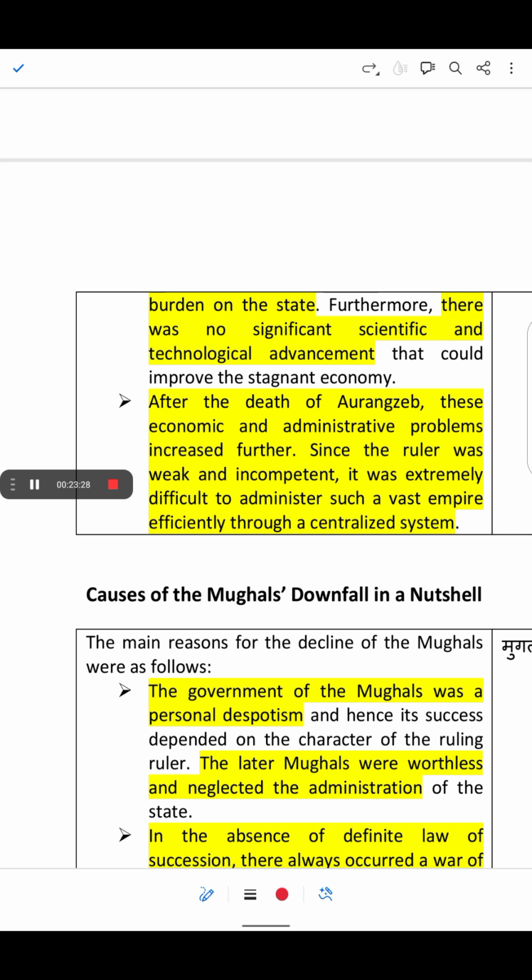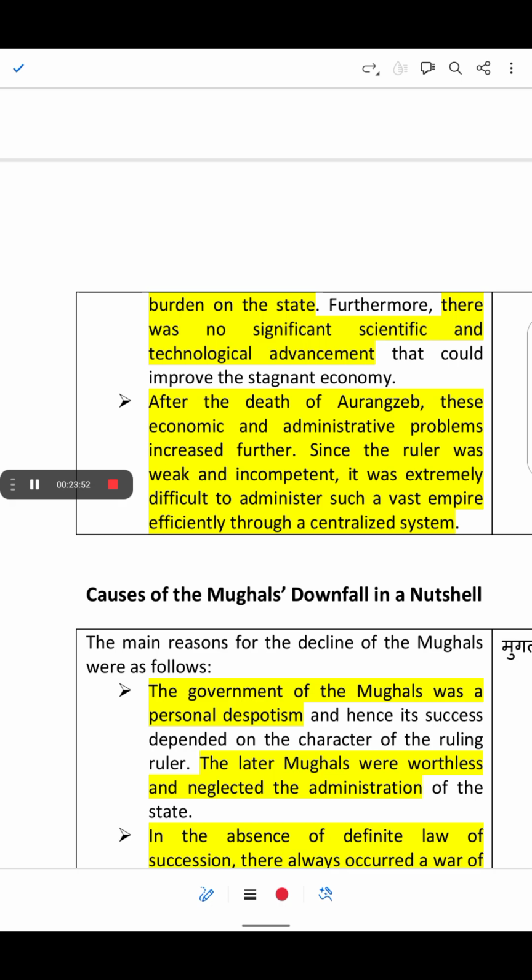See, the empire was too big to manage just from one central place, and without good leaders, the administration became very disorganized and slow, and thus all this problem led the Mughal Empire to its downfall.